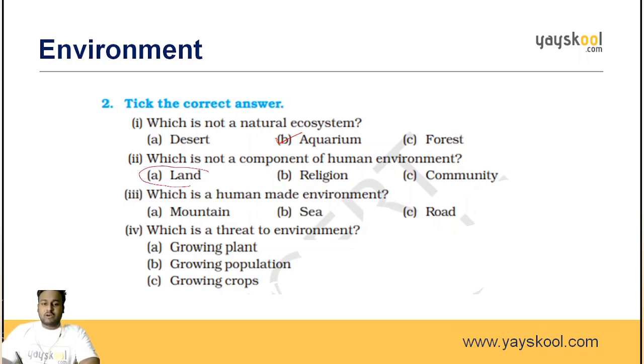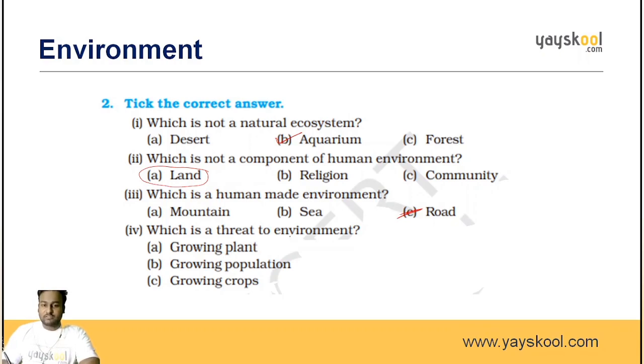Land is a component of the natural environment. Religion and community are components of the human environment. Which is a human-made environment? A, mountain, B, sea, C, road. The answer is road.